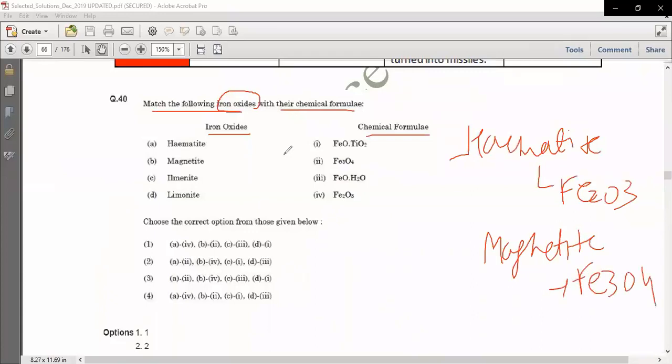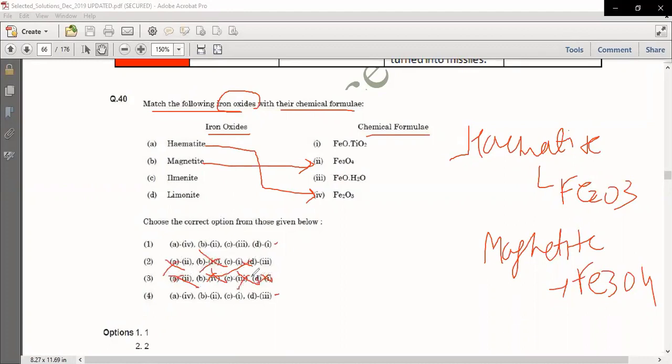So hematite, Fe2O3, goes to 4, and magnetite, Fe3O4, goes to 2. So A is 4 and B is 2. Still you have to decide, because two options have this, but the other options are out the moment you match them.